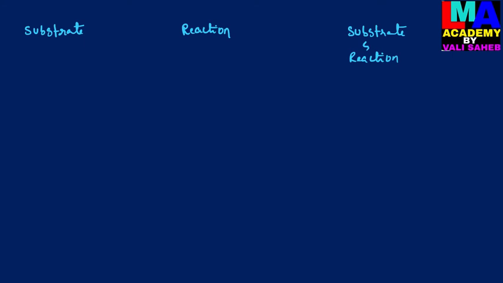If we observe the naming of enzymes on the basis of substrate, we have enzymes like urease, sucrase, maltase, cellulase, etc. These are the enzymes which mainly act on a particular substrate.